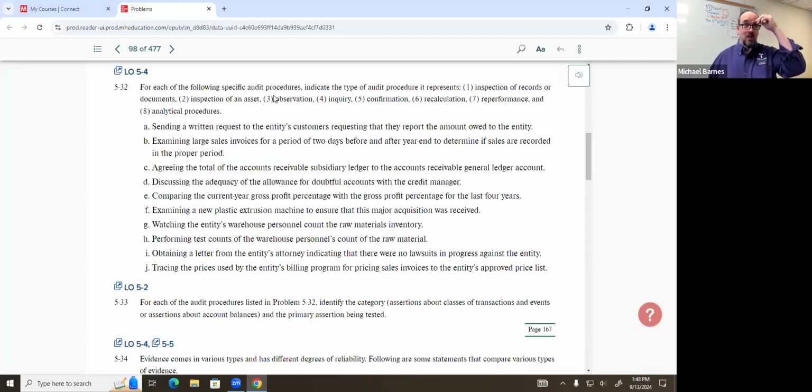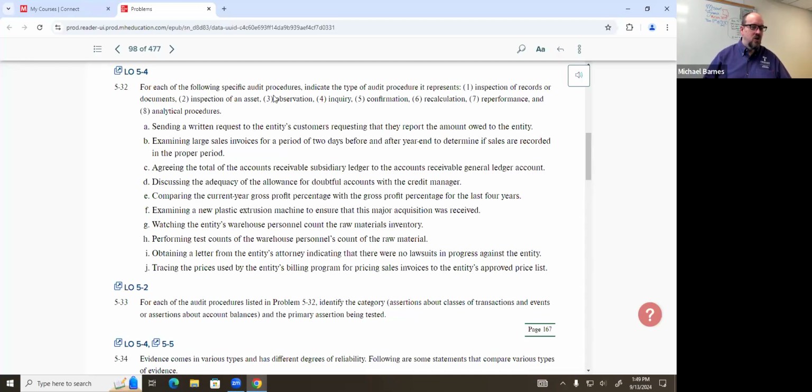So there were only 2 assertions that we could do for analytical procedures. Which one do we think is the most likely? So first of all, what were the 2 assertions that we could do for analytical procedures? You guys remember? We had a little bit of discussion about it. I said 90% of the time it's going to be VAA, okay? And that's the case here. It's VAA in this situation. What was the other one that's like 10% of the time? Completeness. Yes, very good.